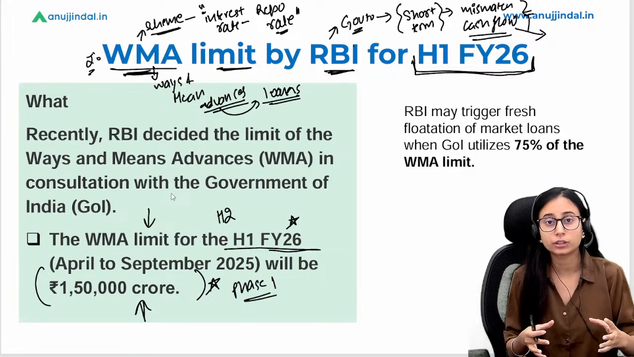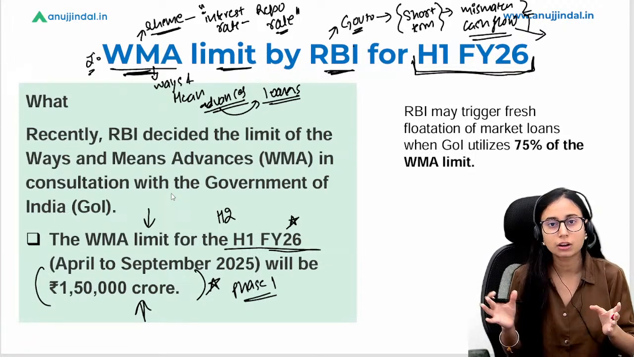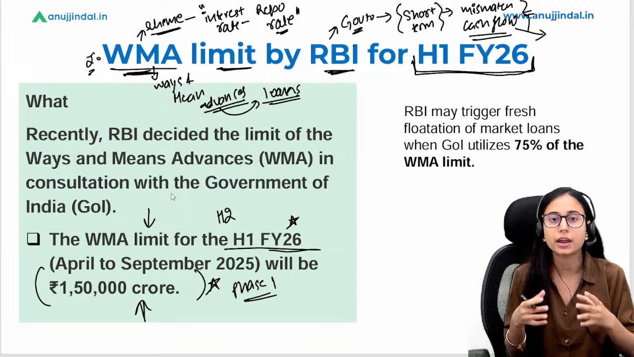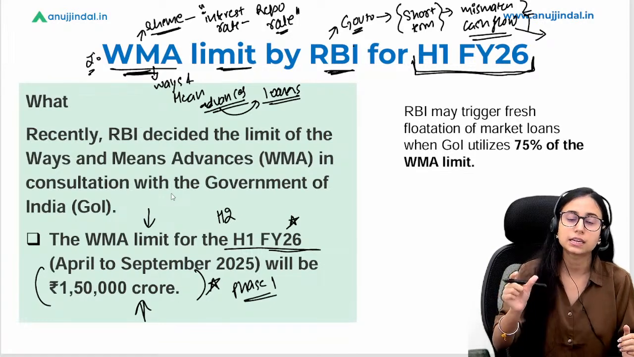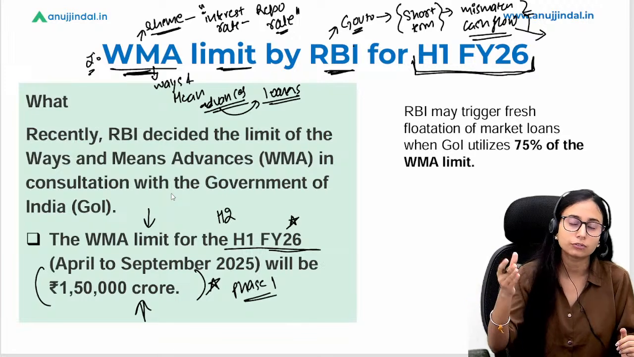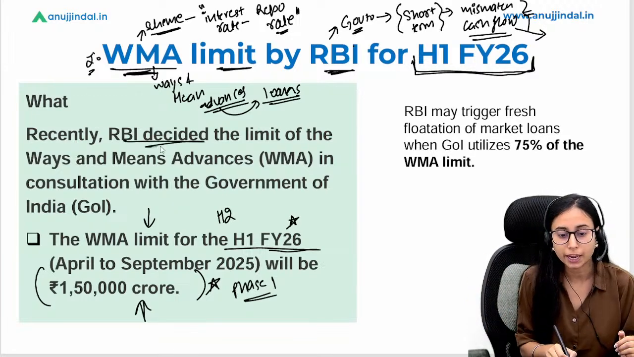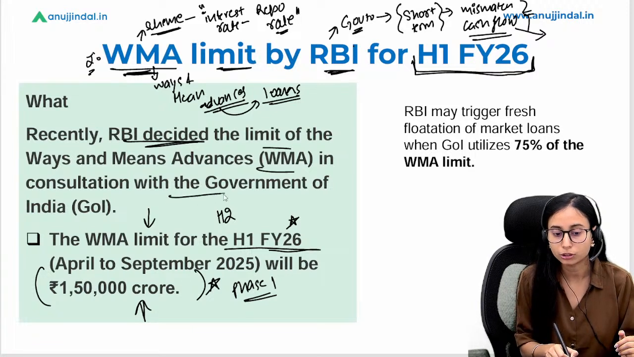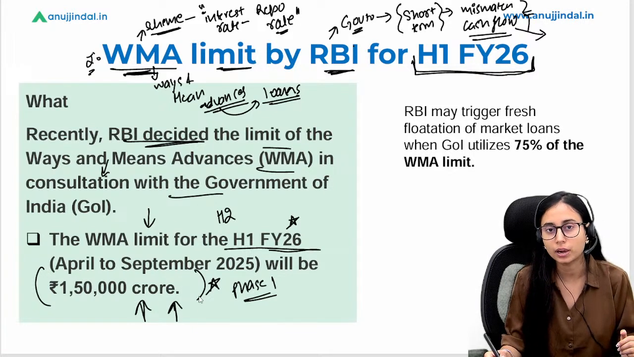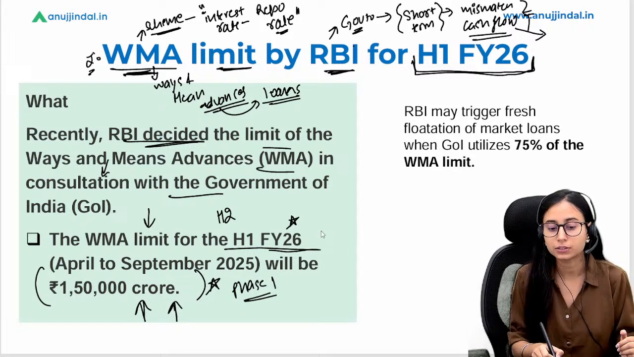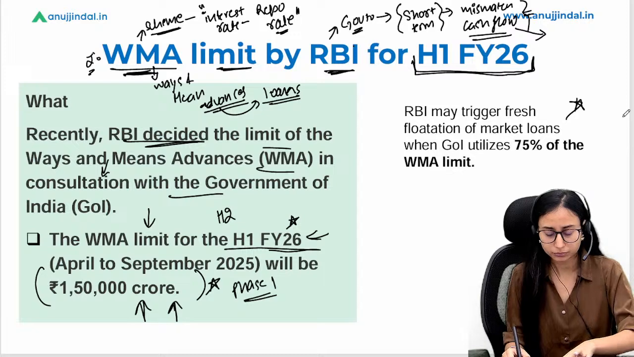अब ये जो limit होती है, that is decided with the consultation with the government. So government and RBI sit together and decide what should be the WMA limit for this financial year, and ये 6 months के basis पे decide किया जाता है. That is for first half of the financial year and the second half for the financial year. So RBI decides the limit for the WMA for the government with consultation with them. So our current limit is 1,50,000 crore and this is for the first half of the financial year. ठीक है, we will read about this.